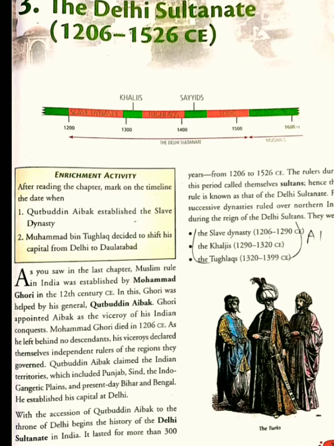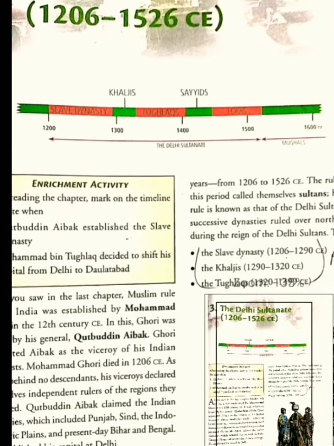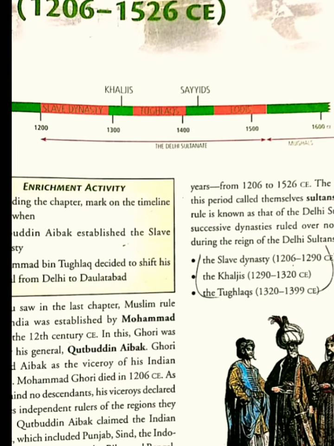We have already completed the previous 2 chapters of history in class 7. So today we will be starting with Delhi Sultanate, chapter 3. First we will see this timeline. You can see here from 1200 to 1300, means for almost 1 century, there was a slave dynasty who ruled. We will read about them, the slaves. Then this green portion was the Khilji dynasty.